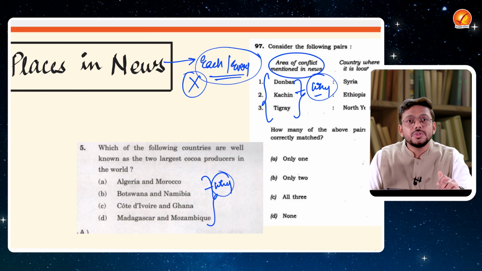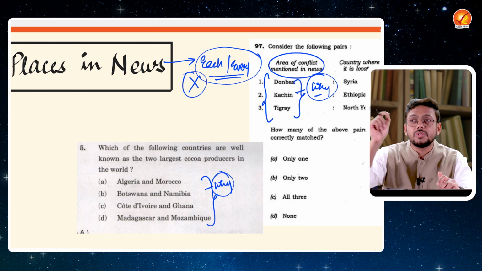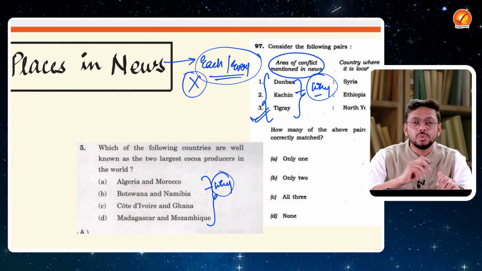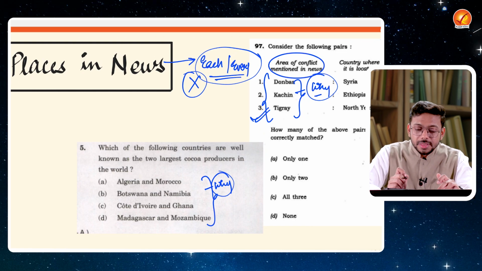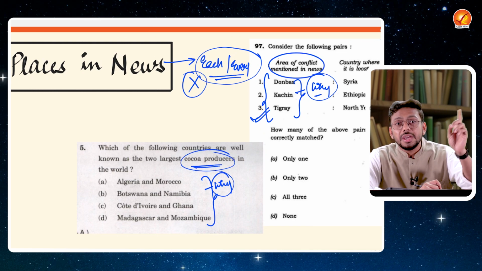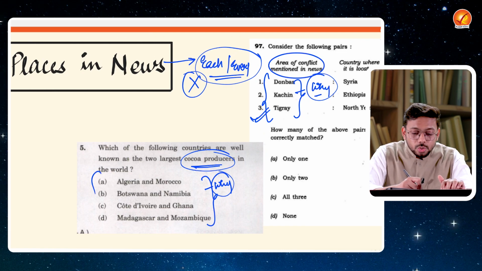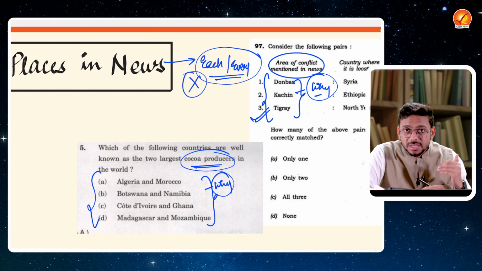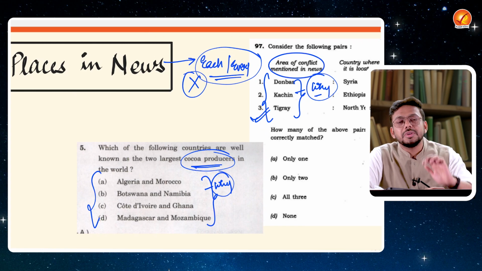They keep on coming in the newspaper, and then as a bureaucrat you are expected to be aware of what is going on in the world at a broad level. That is why you have to know these cities or these areas. Similarly over here, cocoa producers. India might be importing cocoa from these places, definitely. So who are the largest cocoa producers in the world? Because India would be dependent on them, UPSC has asked this particular question.